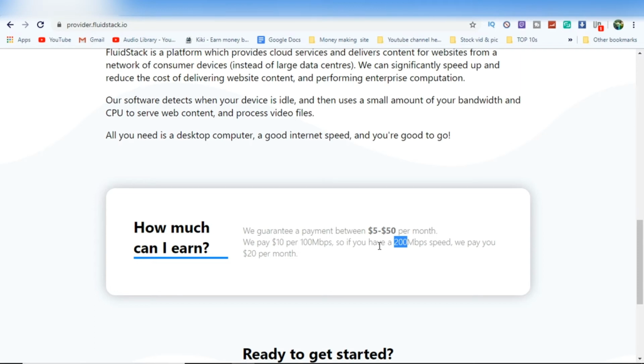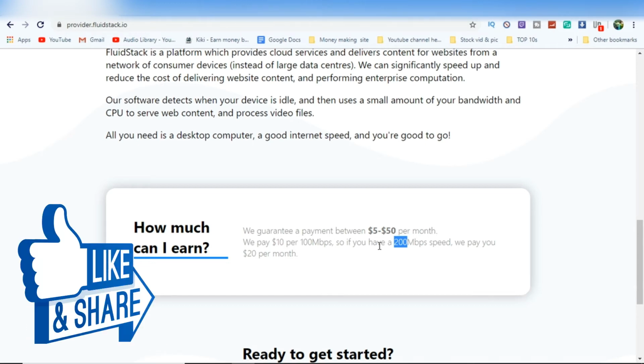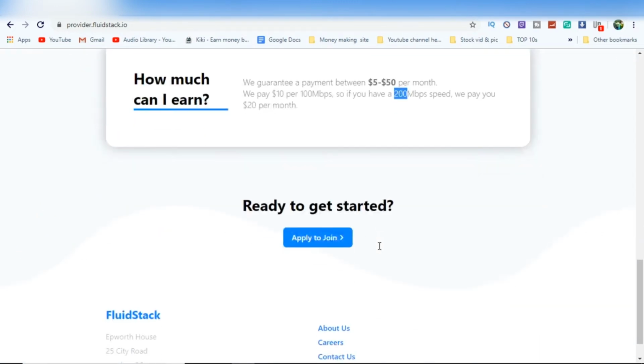You can easily get paid. Everybody has an internet connection at home. If you have an idle computer, just install the app and get paid. And if you are ready to start, click apply to join.